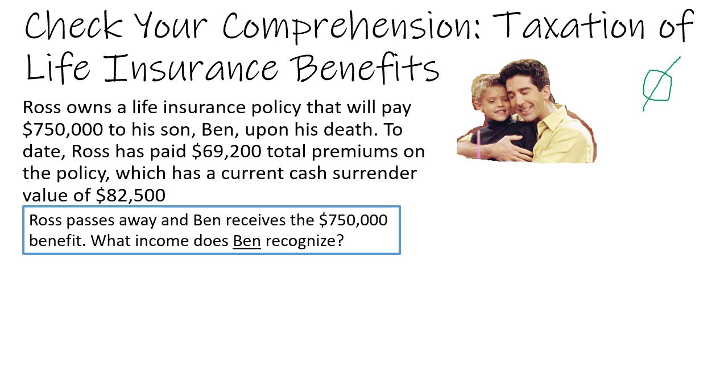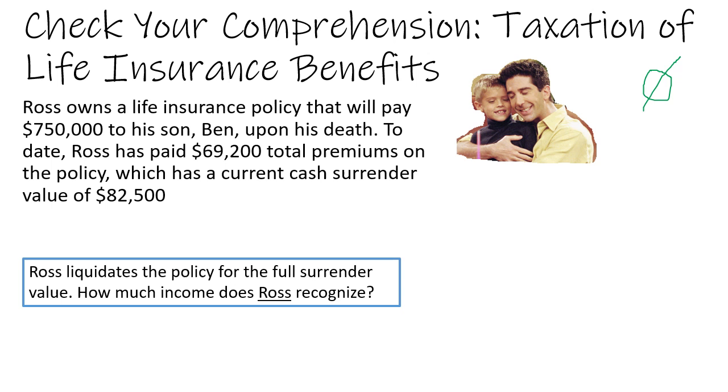Ben recognizes nothing. Ben is the recipient of the life insurance policy, and he uses these proceeds to cover Ross's funeral expenses and to cover his long-term needs. He recognizes zero income.